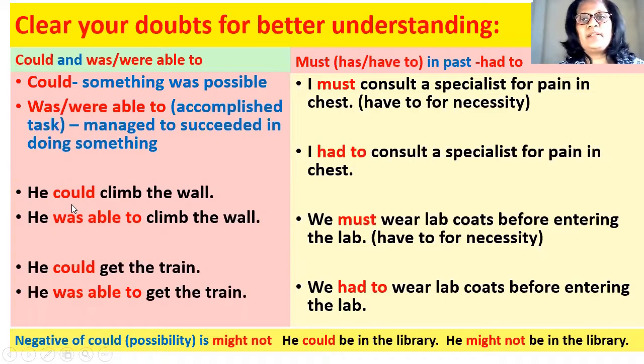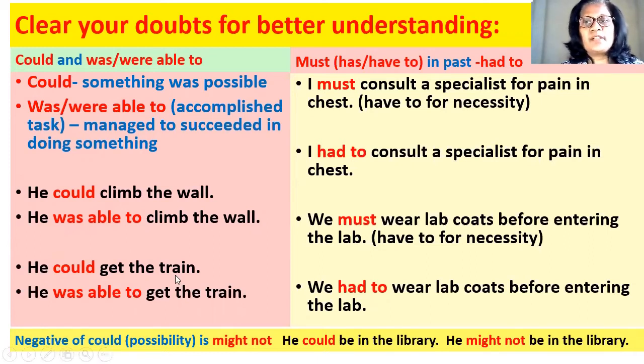I told you that can means is, are, am able to, and could means was were able to. The meaning is different in a situation when we are talking about a task which is complete or the task which has been completed. He could climb the wall means he was able to climb the wall. But if we say he was able to climb the wall, it means he managed to climb the wall. He could climb the wall, this shows ability, but ability in the past. But when we say he was able to climb the wall means he managed to climb the wall or he succeeded in climbing the wall.